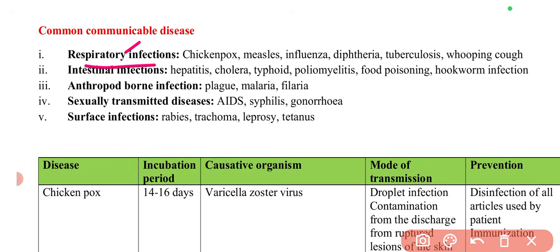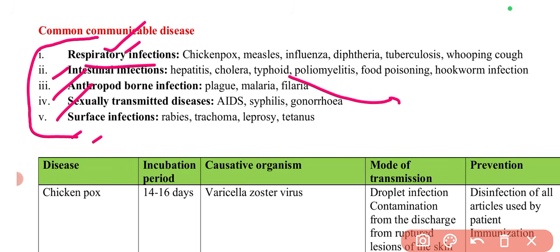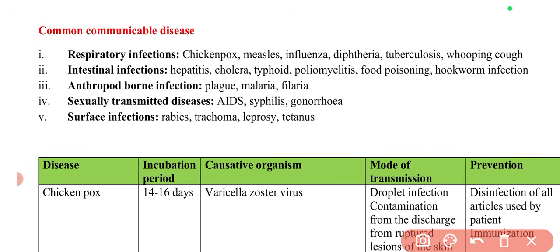Common communicable diseases include these different categories: respiratory, intestinal, arthropod, sexually transmitted, surface infection, and rest. In these you can find which one is viral, which one is caused by bacteria, which is caused by any other agent, so that you can read with the causative organism.